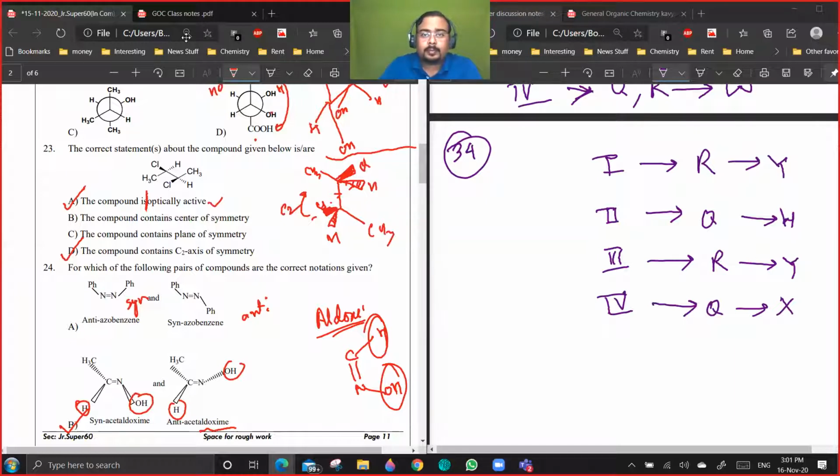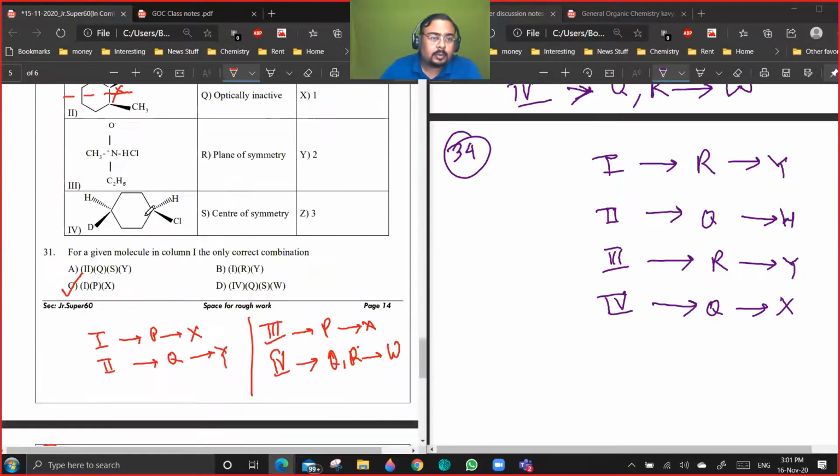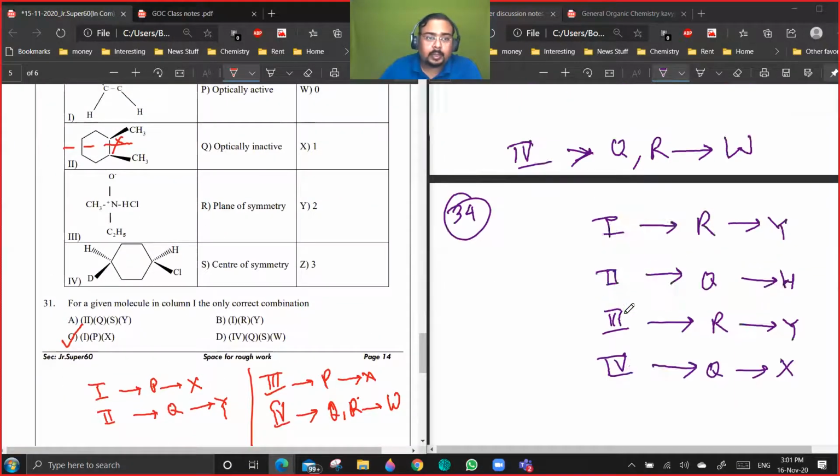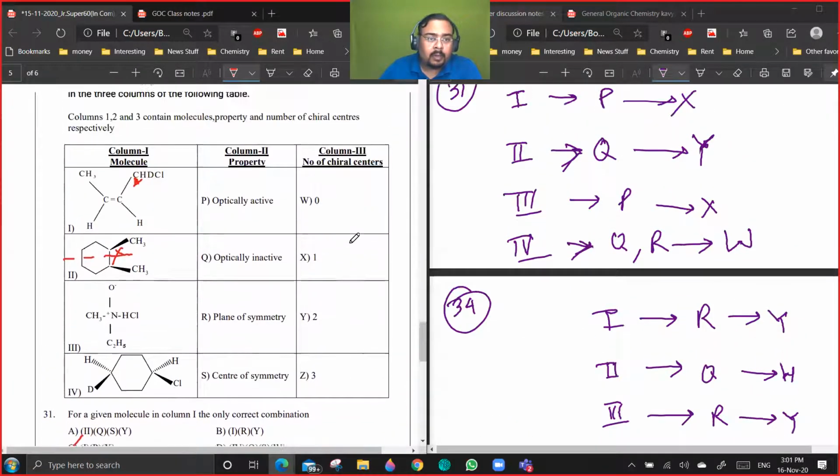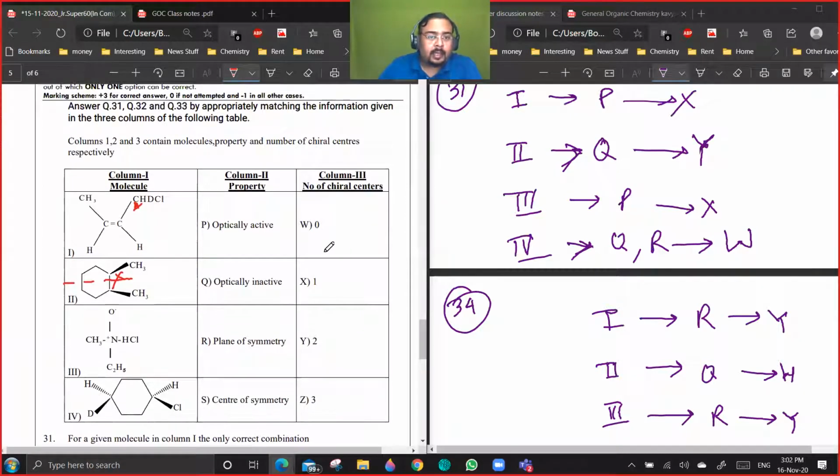Yeah, tell me. Question 31, third one, 1PX. What is the doubt in 1PX? The number of chiral centers is this one only, no? Carbon connected to 4 different groups. This one, the amine. So this is plus and Cl is minus. Since the cation part is optically active, the whole molecule is optically active.